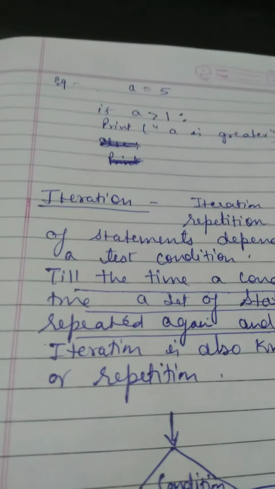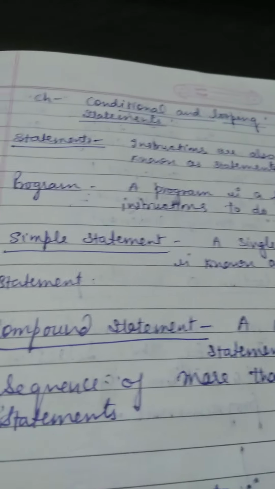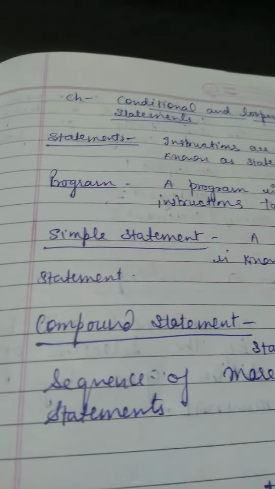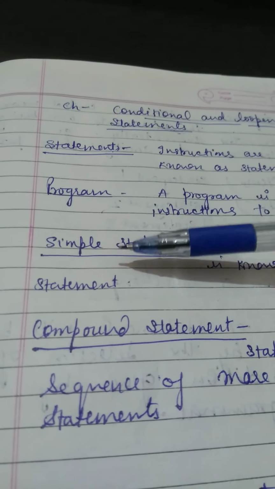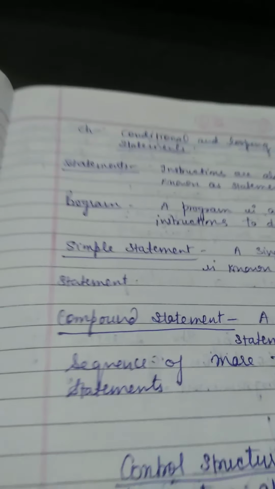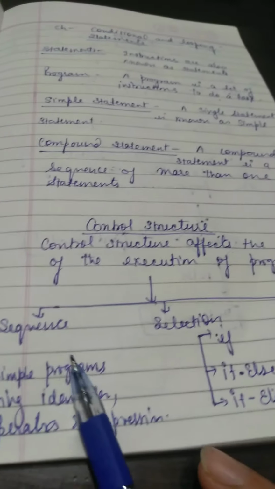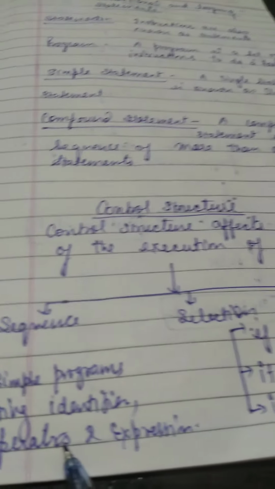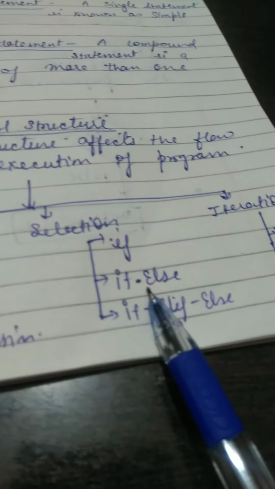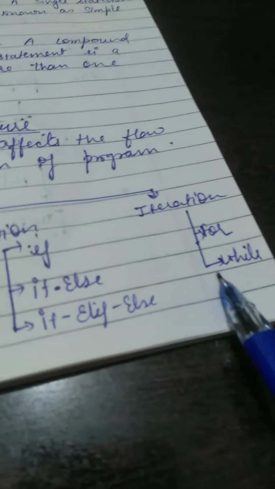So students, for today this much only. Today we have discussed the conditional and looping statements. First of all, I discussed statements. What is a statement? Program, simple statement. Compound means more than one line statement. In control structure we have sequence, selection, iteration. Sequence has single statements, selection has the condition, and iteration has for and while loops.